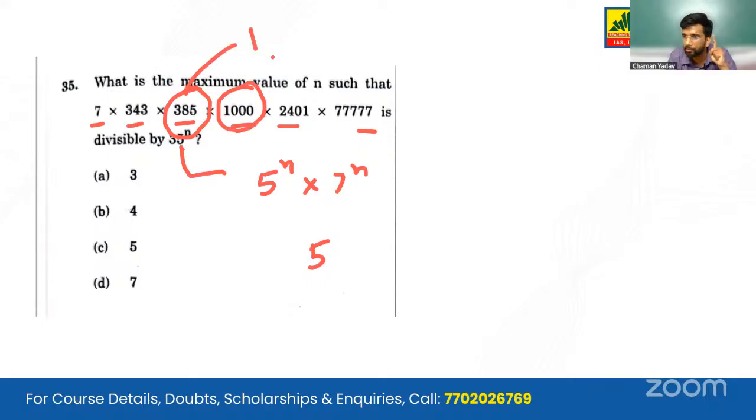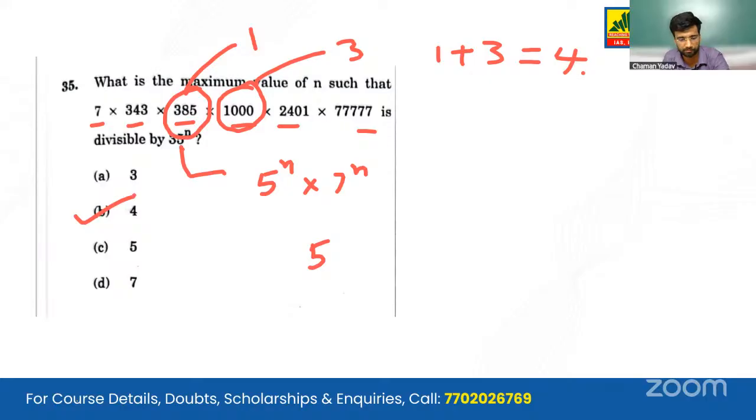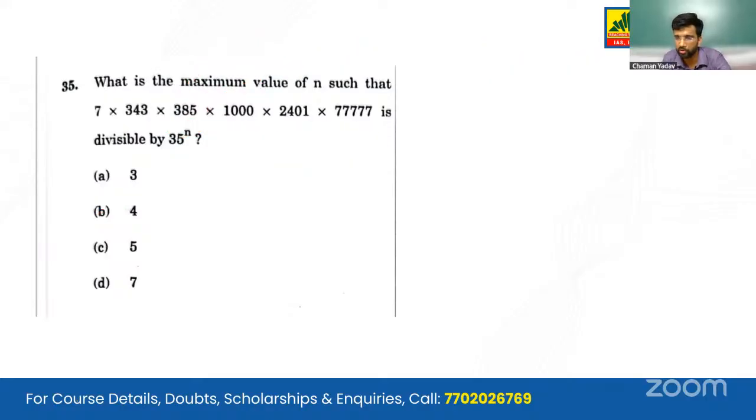It has 1 multiple of 5. 1000 has 3 multiple of 5. So 1 plus 3 gives us 4. 4 is our correct answer. B is the correct answer. Moving on to the next question.